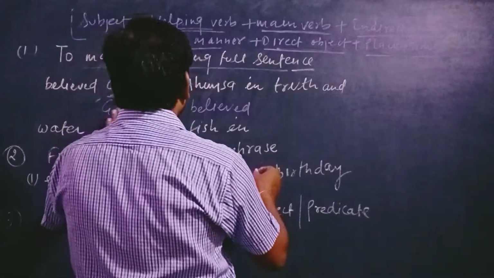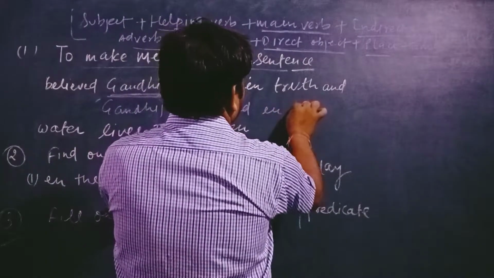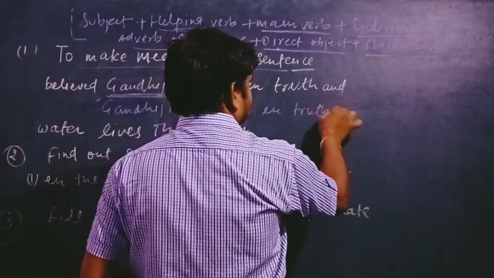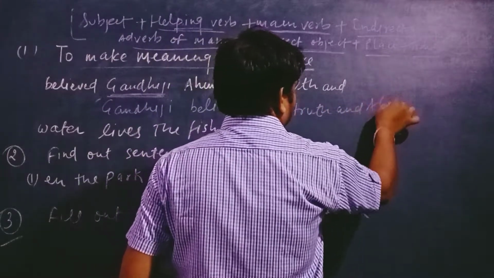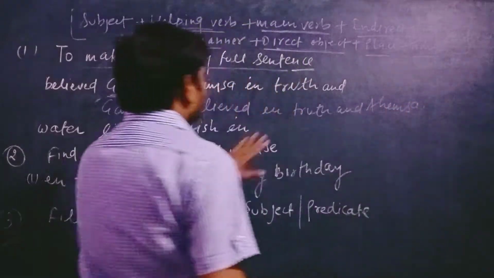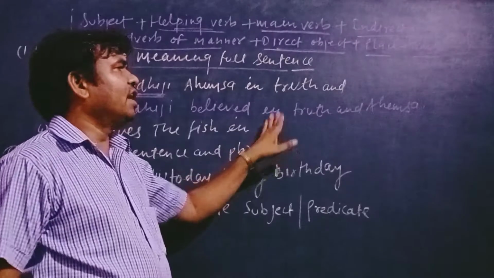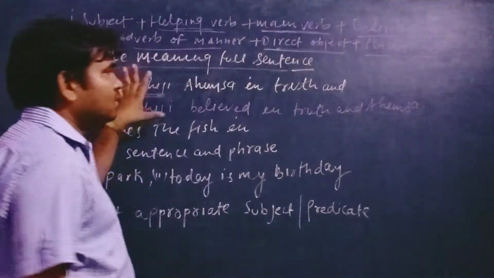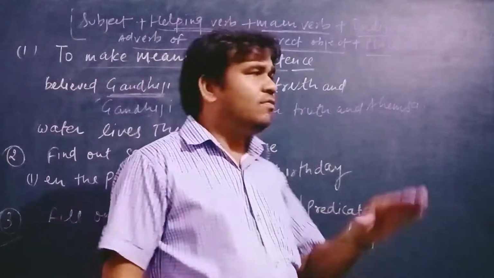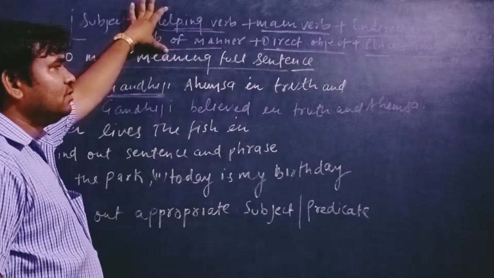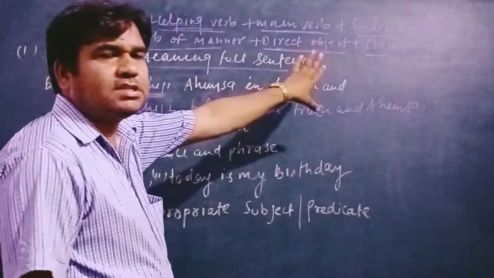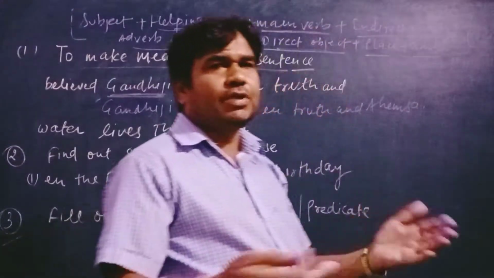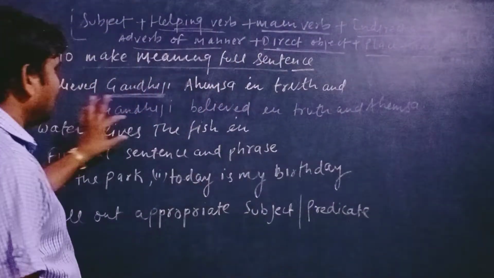So we can write here: Gandhiji believed in truth and ahimsa. You can also write it as ahimsa and truth. That does not matter. So this is the example. You can take another example and put it through the general composition in the same manner. After that, you see the second example: water lives the fish in.